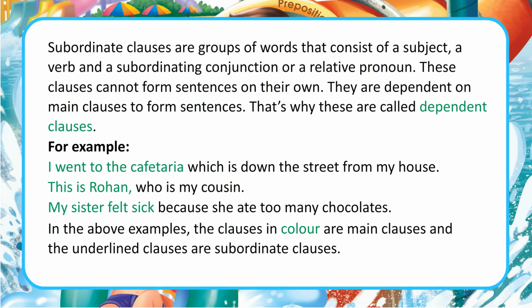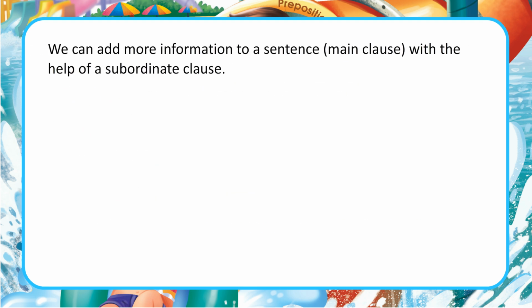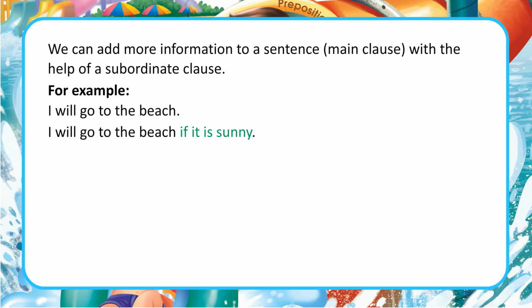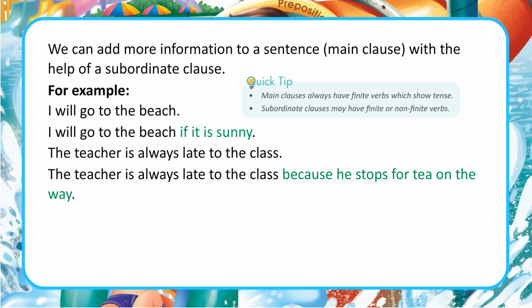In the above examples, the clauses in color are main clauses and the underlined clauses are subordinate clauses. We can add more information to a sentence, main clause, with the help of a subordinate clause. For example, I will go to the beach. I will go to the beach if it is sunny. The teacher is always late to the class. The teacher is always late to the class because he stops for tea on the way.